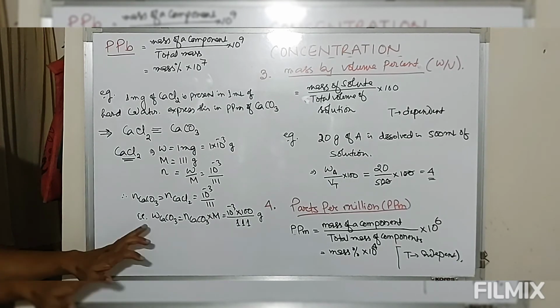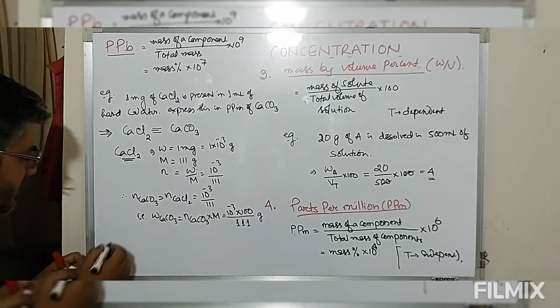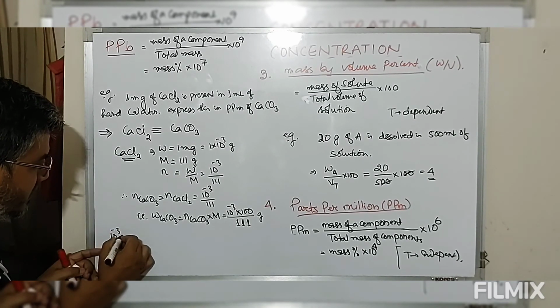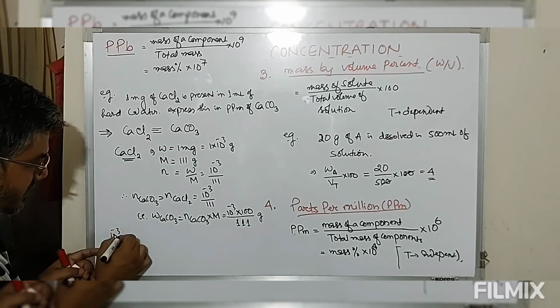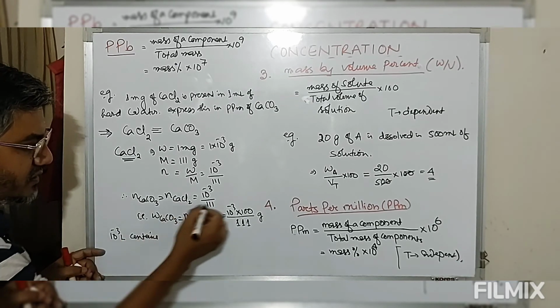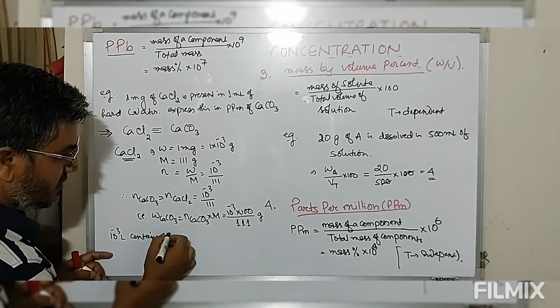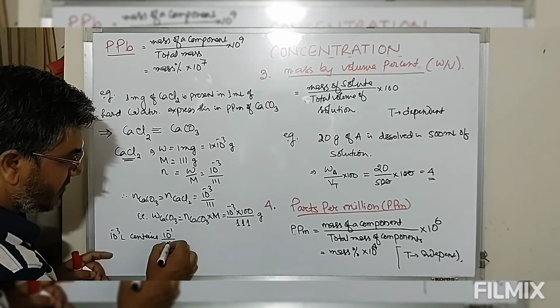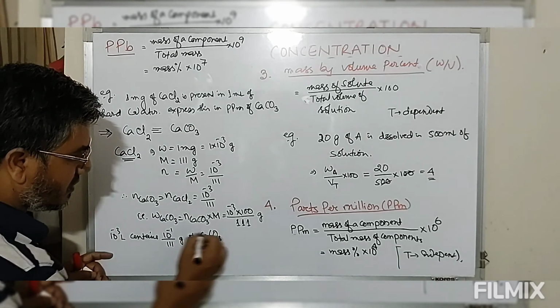Now this mass is present in 1 ml. So therefore, look at this, 10 to the power minus 3 liter contains 10 power minus 1 divided by 111 gram of calcium carbonate.